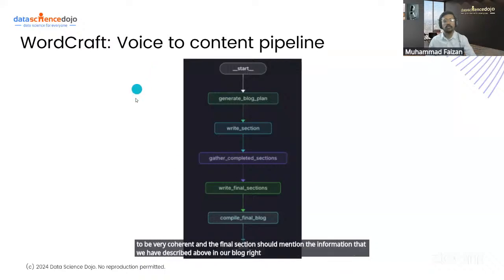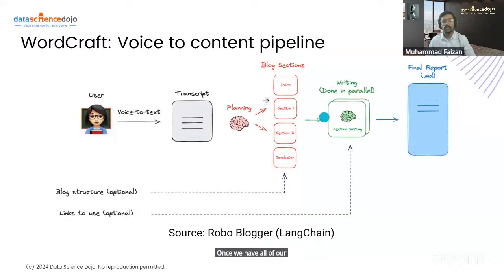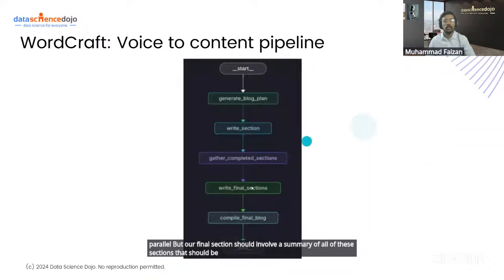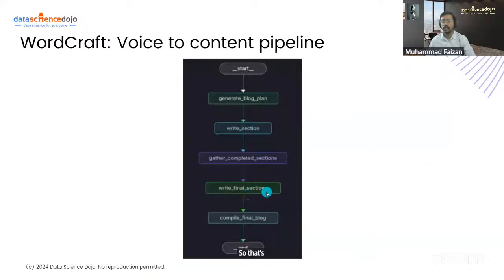So you can see here, most of the writing will be done in parallel, like intro, section one, section two. These things will be done in parallel. But our final section should involve a summary of all of these sections, right? So that's why we are writing this particular section at the very end of the blog.